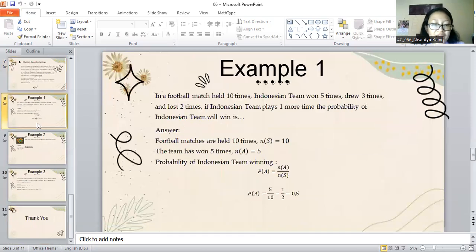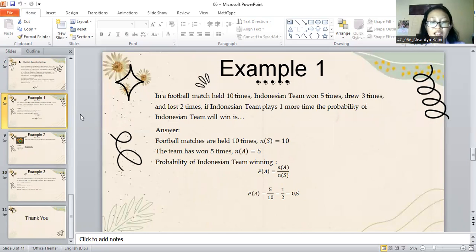Okay, next is the first example question. For example, in a football match held 10 times, the Indonesian team won 5 times, drew 3 times, and lost 2 times. If the Indonesian team plays one more time, the probability that the Indonesian team will win is?